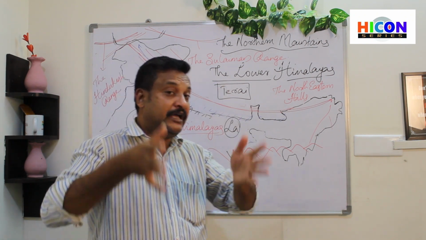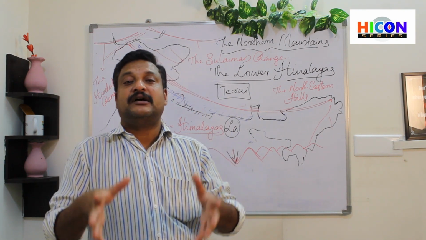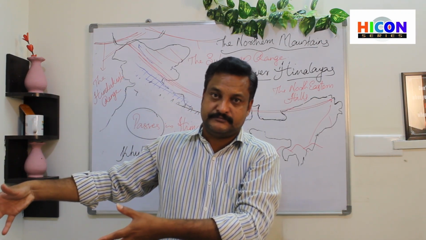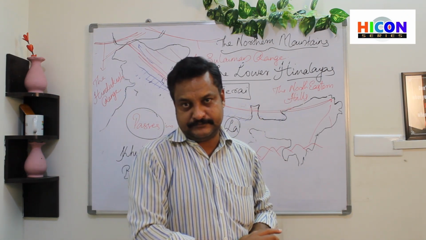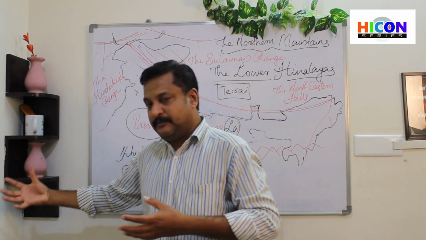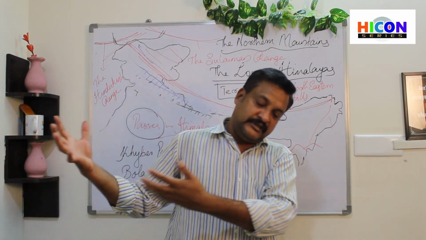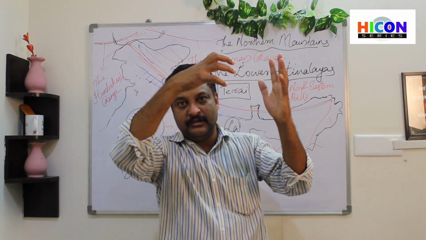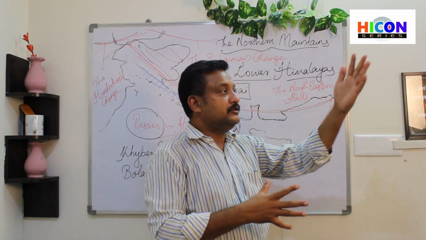At the same time, we have monsoon winds. So what are these monsoon winds? Monsoon winds are these winds which actually come from the Arabian Sea and Bay of Bengal. They carry a large amount of moisture along with them. So from the south, the moisture laden monsoon winds come up and the Himalayas block them, and that causes very good rainfall in the northern region.